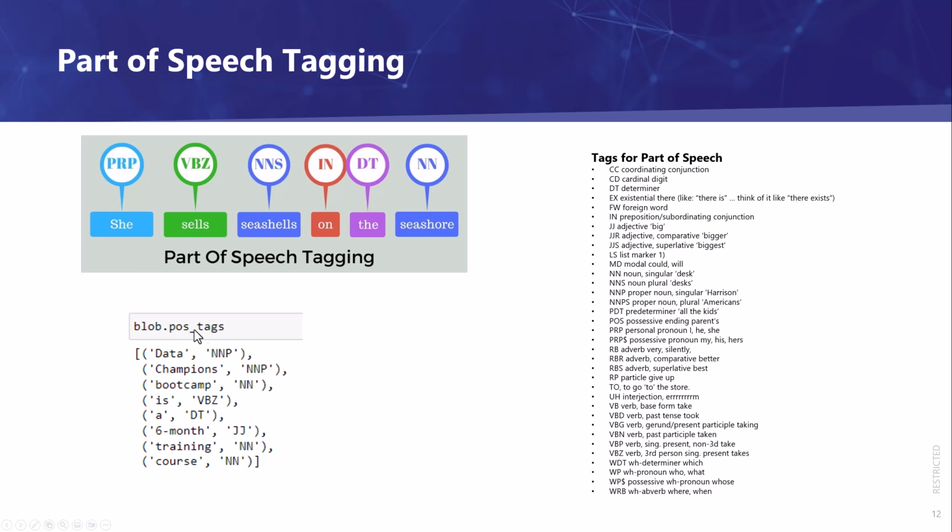Given the earlier example, we can see when we use this property called POS, which stands for part of speech, underscore tags, it will help us to tag each of the words in our sentence accordingly. You can use this reference table here to find out what is the meaning of the tag that you see. So NNP, for example, we can refer to here, which is a proper noun, singular. For example, Harrison.